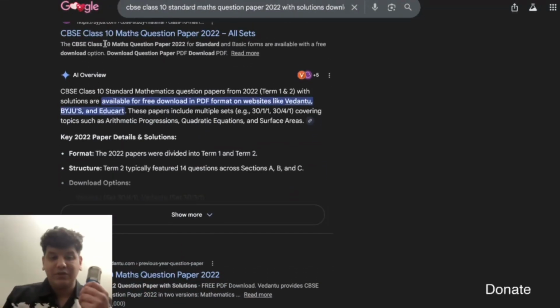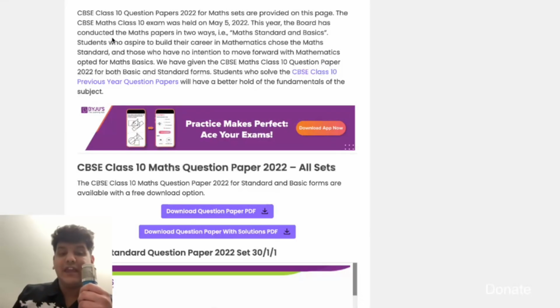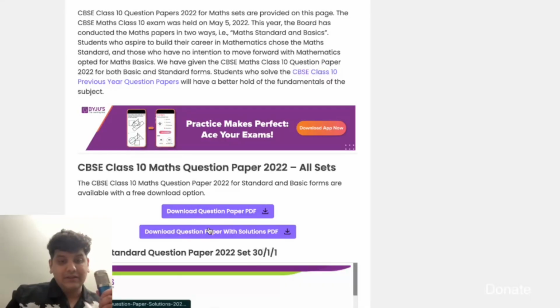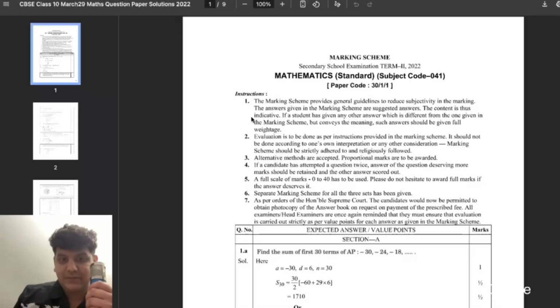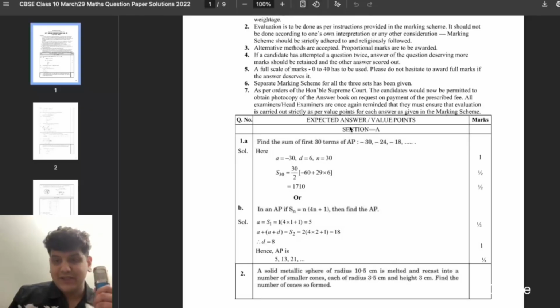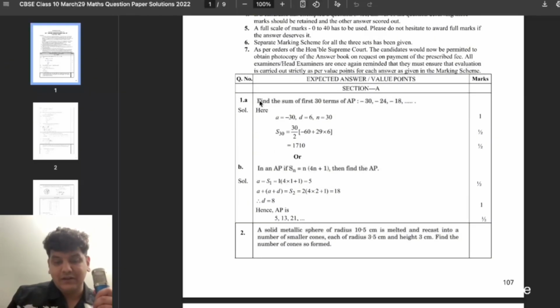This actually works out because that's the paper we gave, and download question paper with solutions. Yep, here we go. So you can see that this is the question and these are the solutions. I can't edit it sadly, so what I can do is I can just download it.